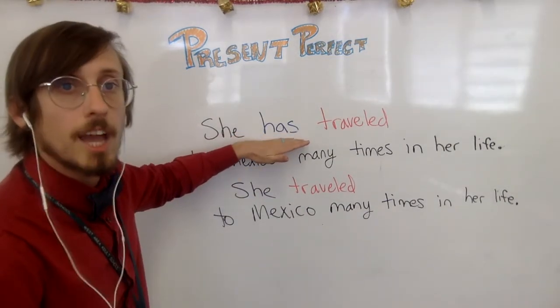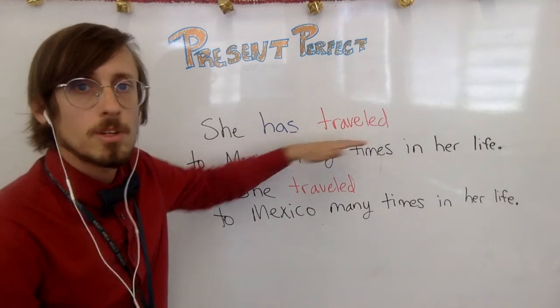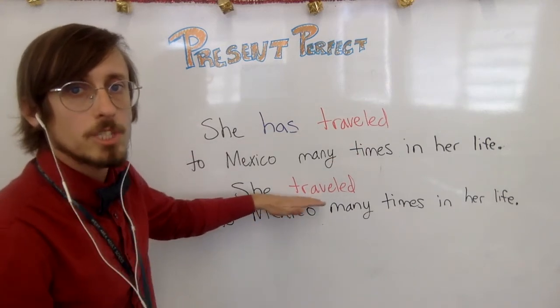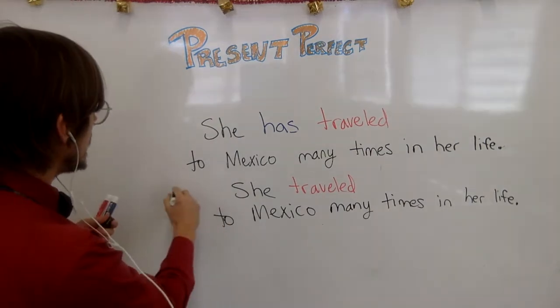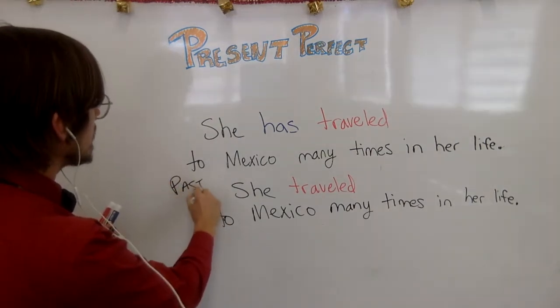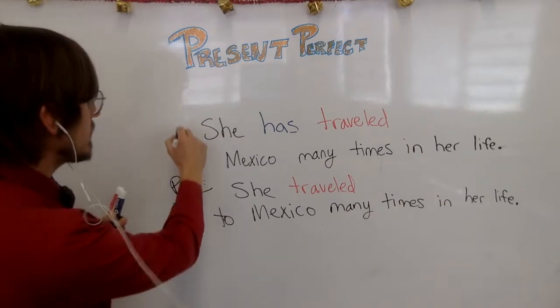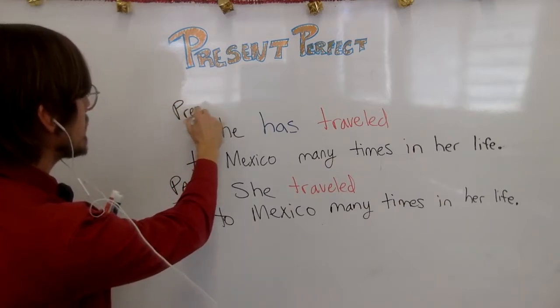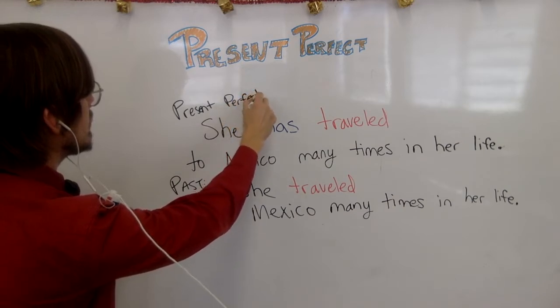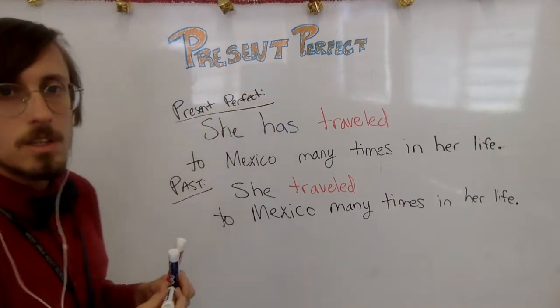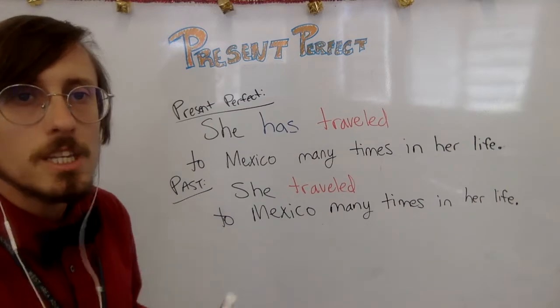Present perfect, we have has in our participle. Here, for the past, we just have the simple past tense. Okay? This is just the past. Here's the present perfect. Okay. What's the difference in the meaning?